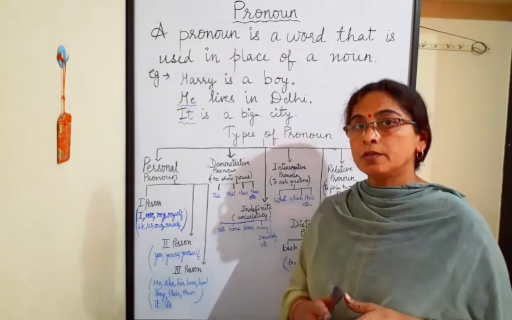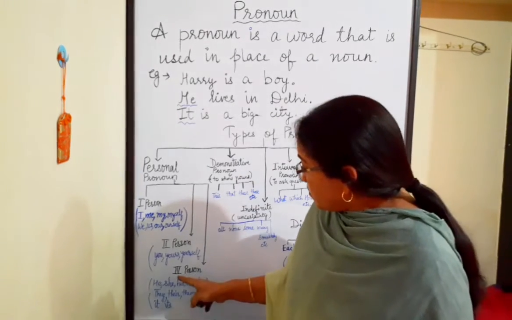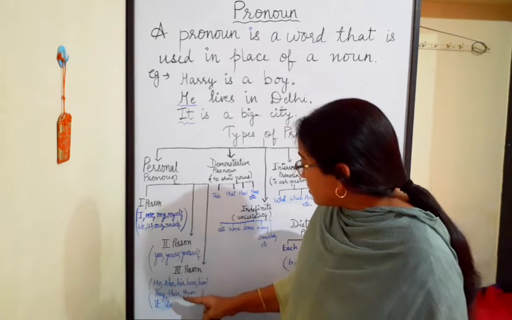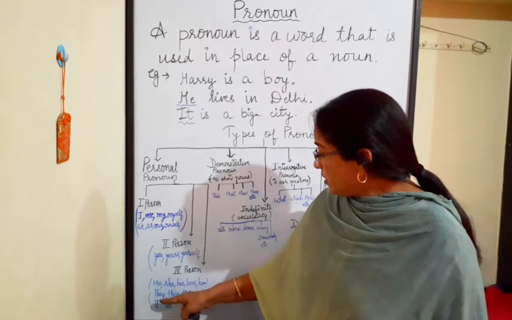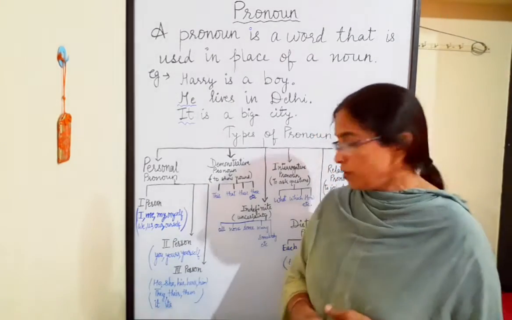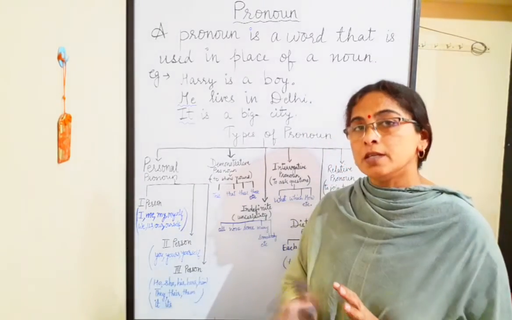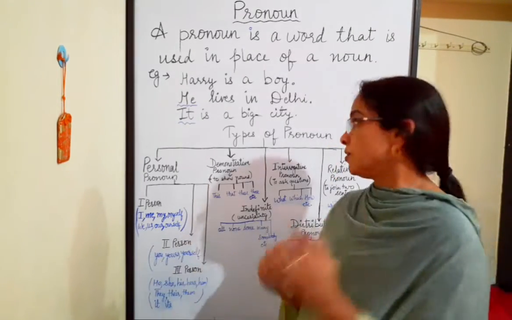They are used in singular and plural both. Pronouns of third person are he, she, his, hers, him. They are singular. They, their, them. They are plural. And it and its is neuter, means neither plural nor singular, means it is used for both.